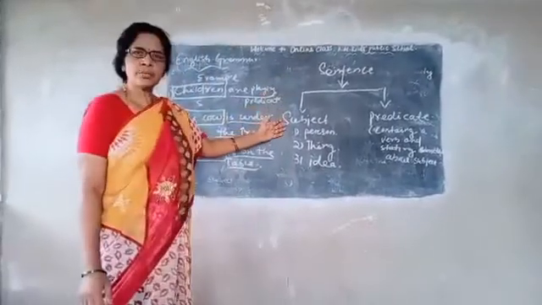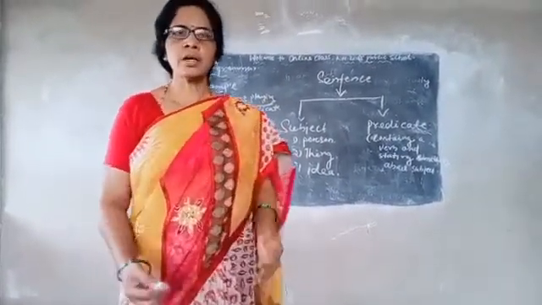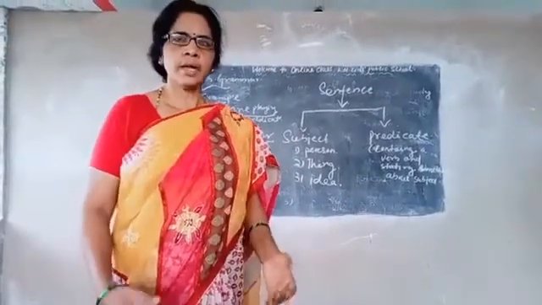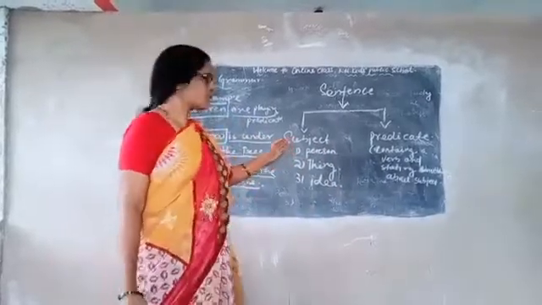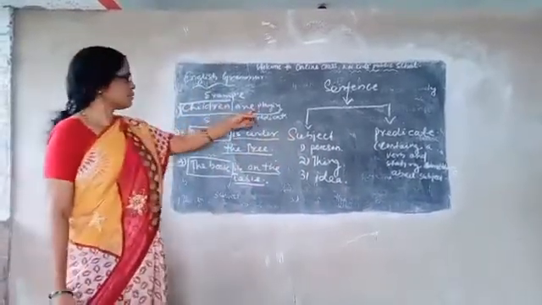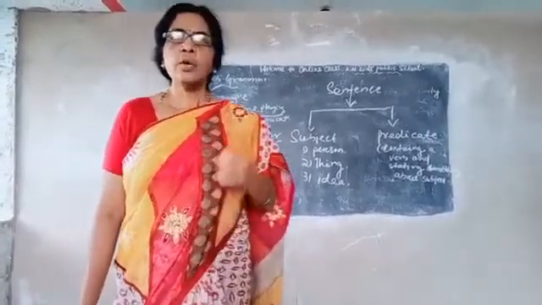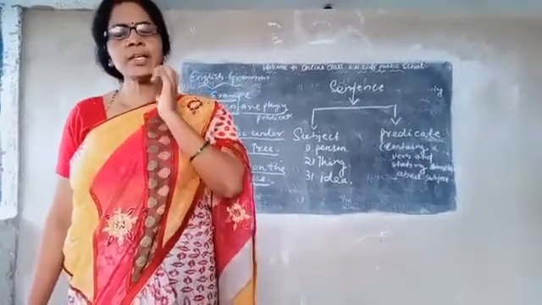How can you know the subject? If you put the questions what and who, then you can get the answer, that is the subject. I am giving one example. The children are playing in the field. Who are playing in the field? The children are playing in the field. Here children is the subject.